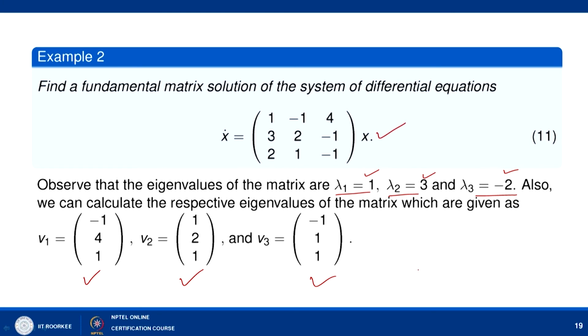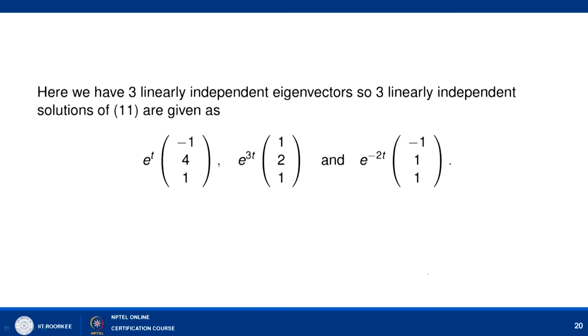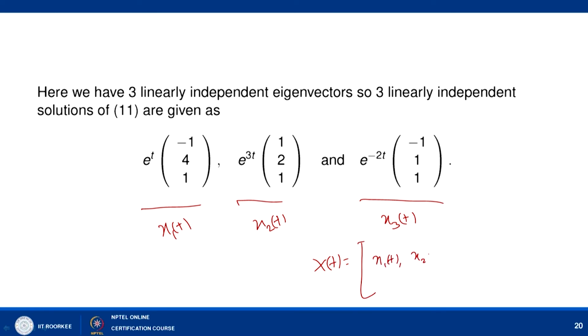So we can find three linearly independent solutions: e^t times (-1, 4, 1), e^{3t} times (1, 2, 1) and e^{-2t} times (-1, 1, 1). This is x1(t), this is x2(t) and this is x3(t). These are all linearly independent, so the matrix having x1(t), x2(t) and x3(t) as columns is not only a matrix solution, but also a fundamental matrix solution.